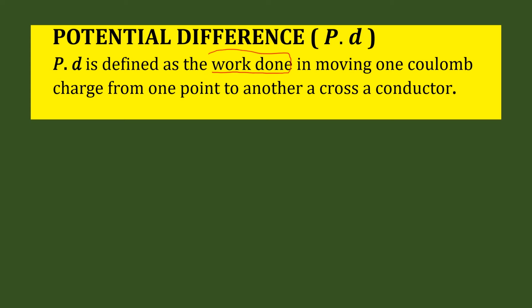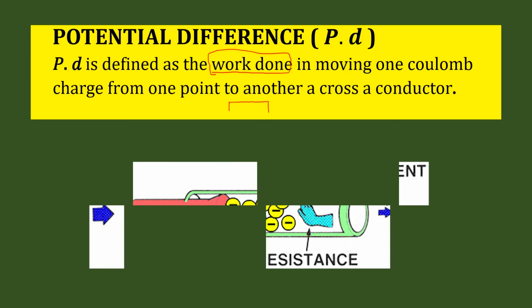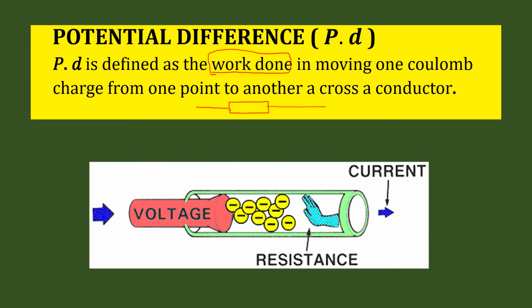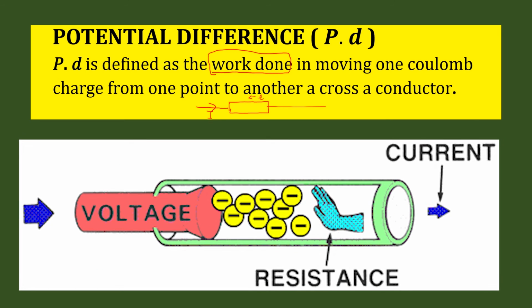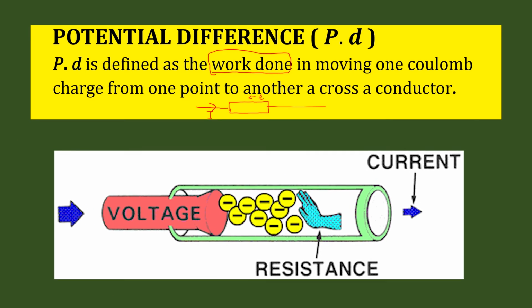So the idea is that if this is your conductor and this conductor is in the closed circuit, as the electrons flow, because we know that whenever there is current flowing through this conductor, it means that there are some electrons that are flowing. So as these electrons flow, they encounter some opposition to their flow, and that is what we term as resistance.